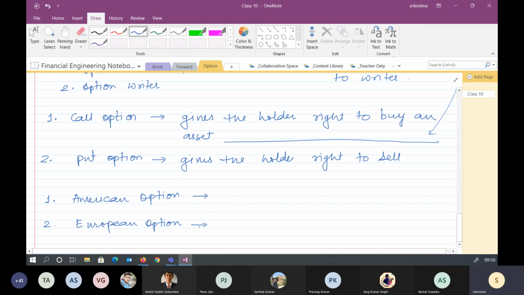So what is the difference between these two? It's not that it's done in America or Europe. The European option means that the option can only be exercised at expiry.